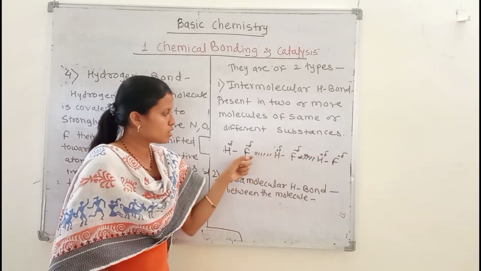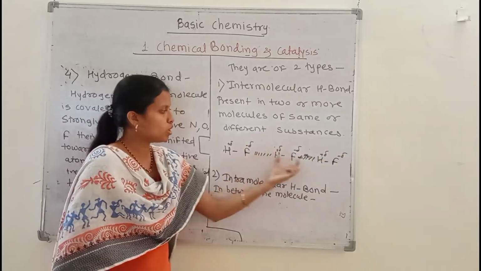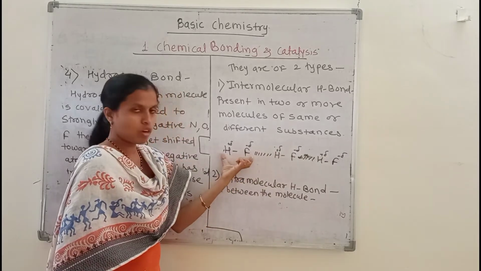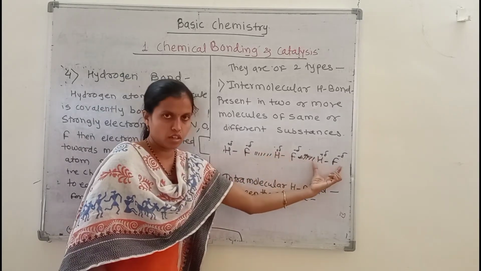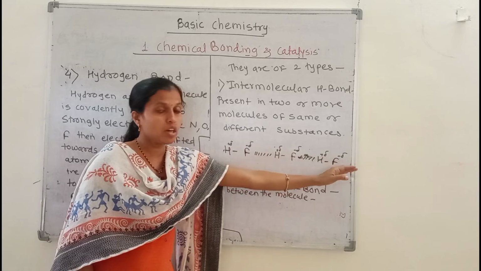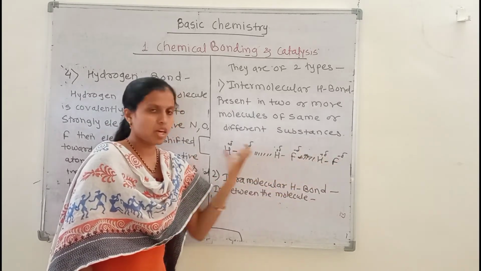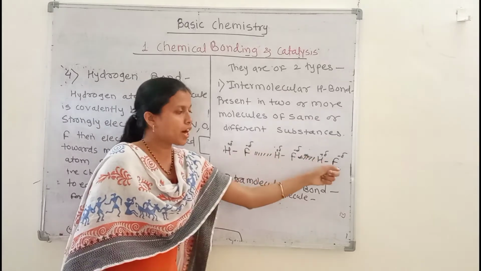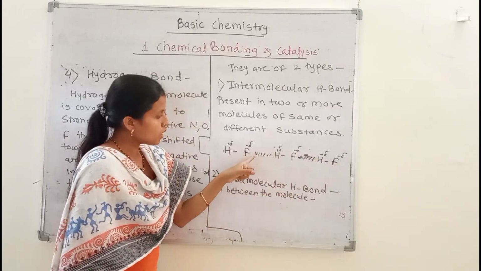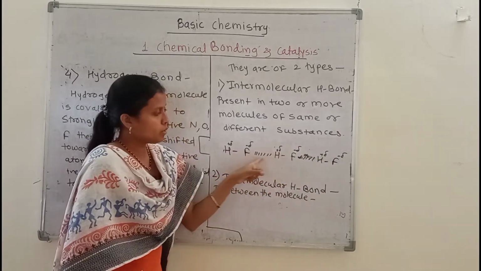Here the substances are the same, that is hydrogen fluoride. This is the first molecule of hydrogen fluoride, this is the second, this is the third. These are the same substance but the molecules are different. So between these three different hydrogen fluoride molecules, bonding will be present.